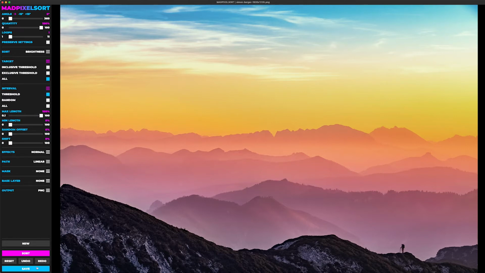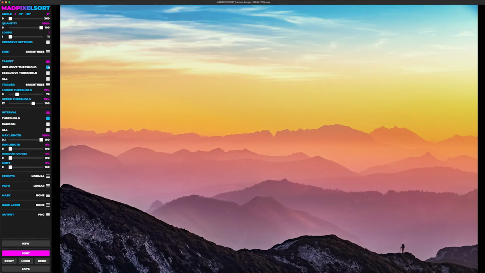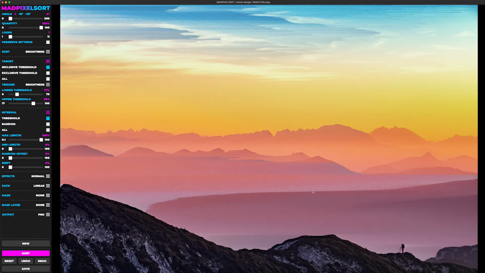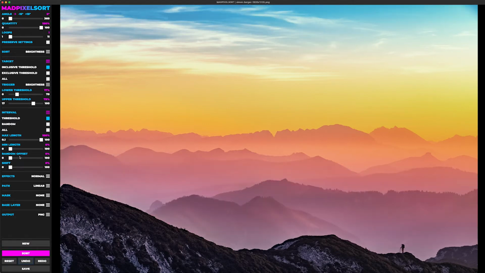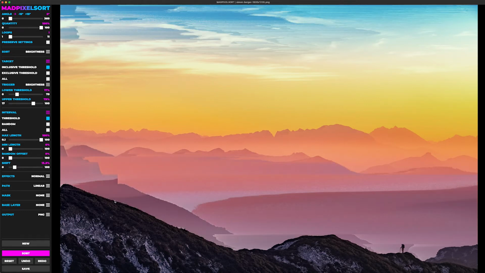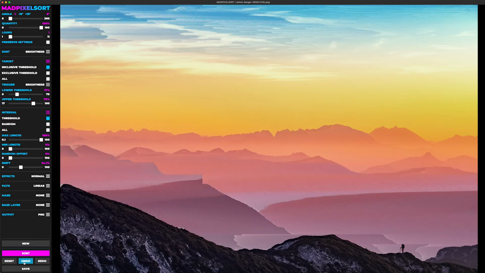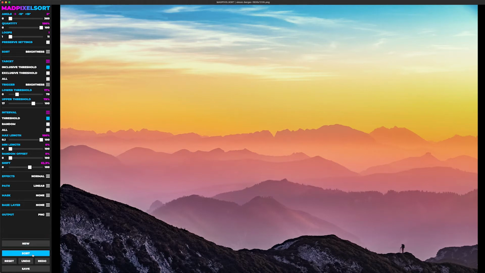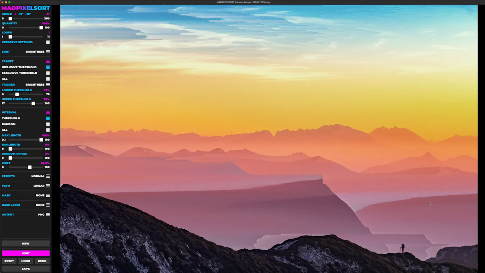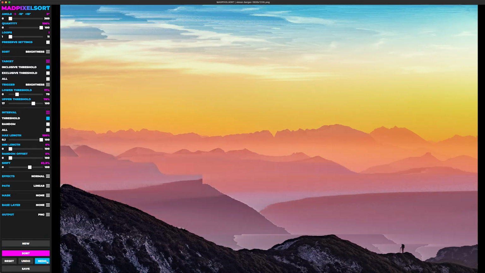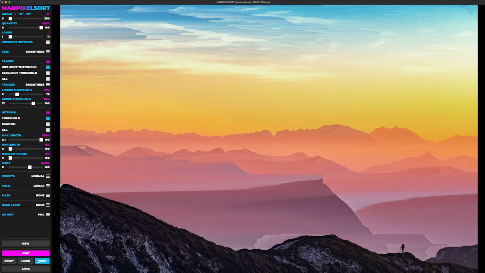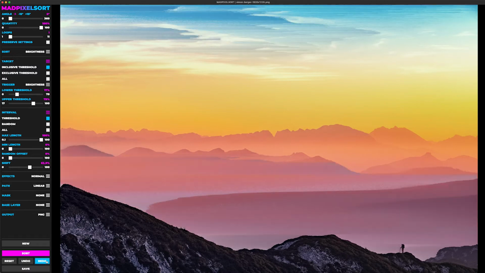Essentially, let's say we have our inclusive threshold mode and everything here is sorted. If I were to increase the shift, it'll move the interval over by a bit, and it kind of loops around. If I were to increase it a little bit more, and a little bit more, you can see how the interval is slowly moving over. This is very useful in animations, and we're going to touch upon that a little bit later. If you click redo and undo, you can see how it's increasing and then loops through the interval.